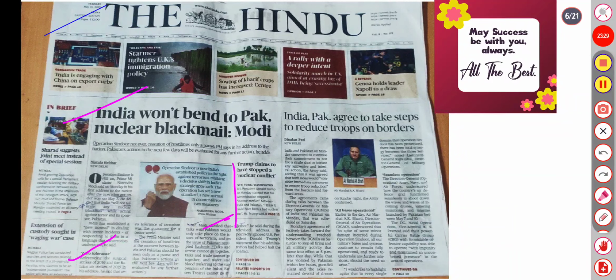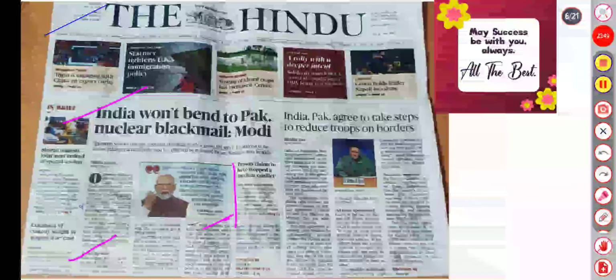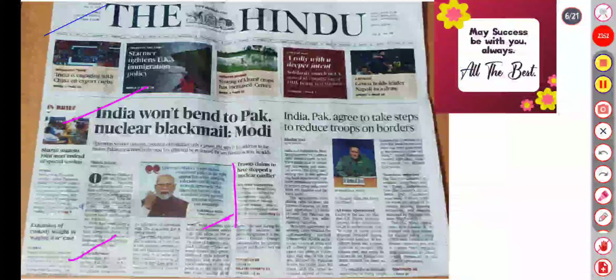So Pakistan should be seen only as a pause, and Pakistan's actions over the next few days will be evaluated for any further action. Talk and terror cannot go together, trade cannot go together, and water and blood, referring to the suspension of the Indus Water Treaty, cannot go together. So he said during the television address, pointedly ignoring US President Donald Trump's statement that his administration had helped halt the conflict.